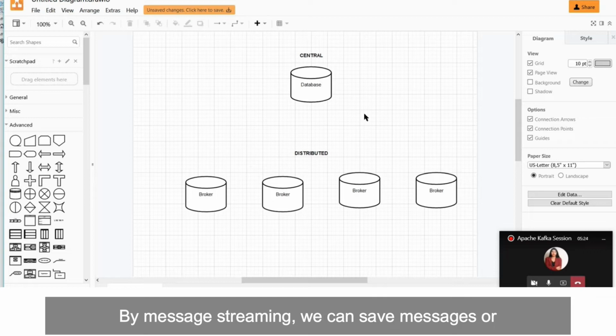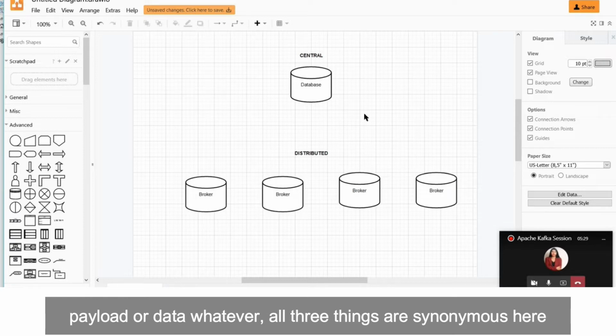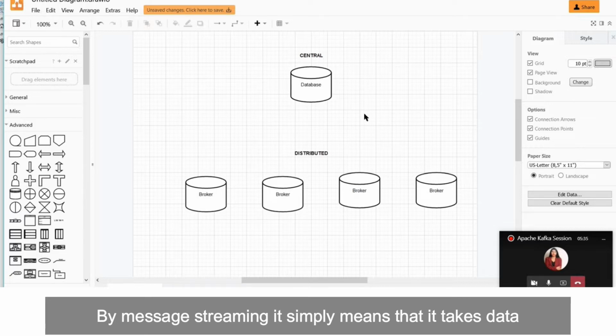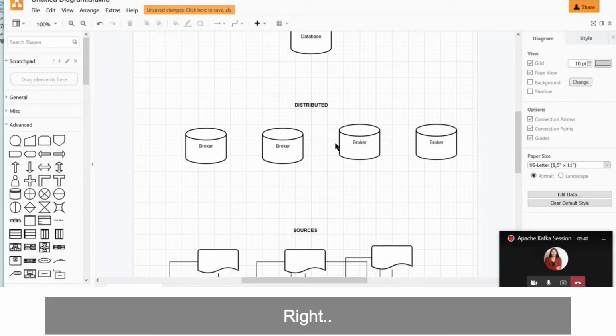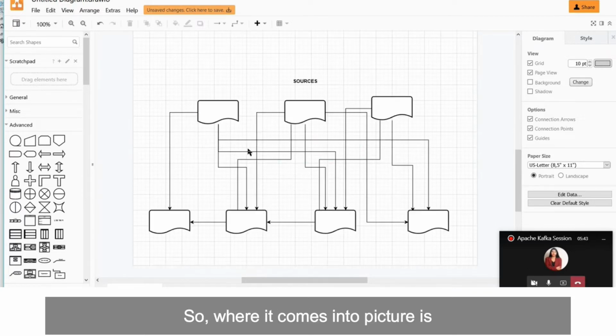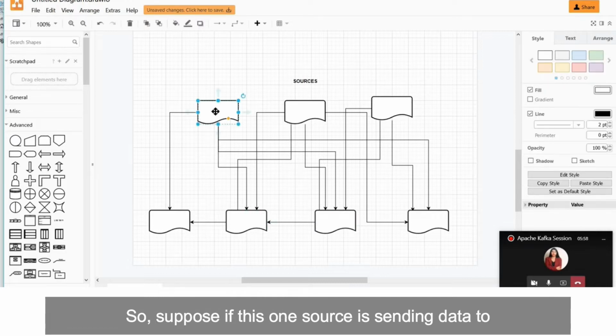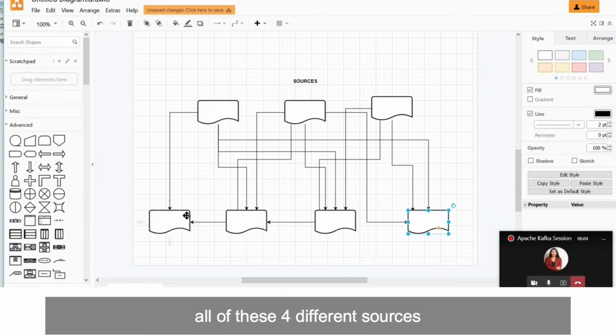By message streaming, we can say messages or payload or data, whatever. All three things are synonymous here. By message streaming, it simply means that it takes data from one source and transfers it to a different source. Right? So where it comes into the picture is, suppose we have multiple sources, like suppose we have three sources here, right? And these are the receivers, or where the data is to be transferred, right? So suppose this one source is sending data to all of these four different receivers, right?